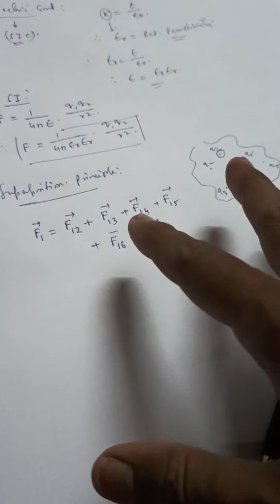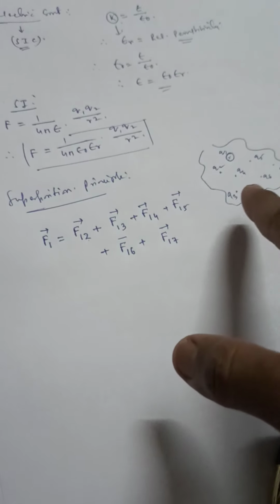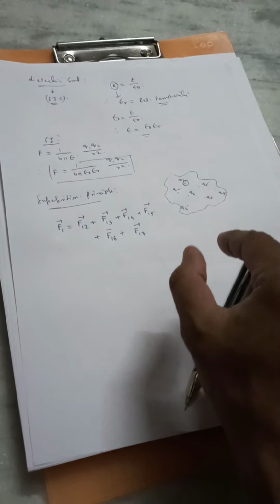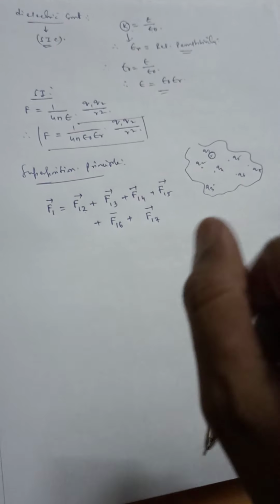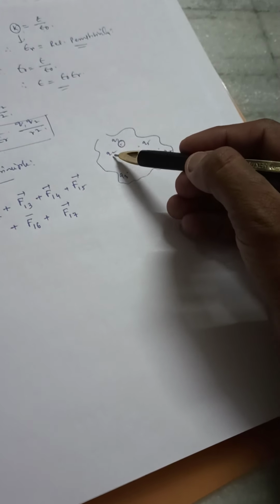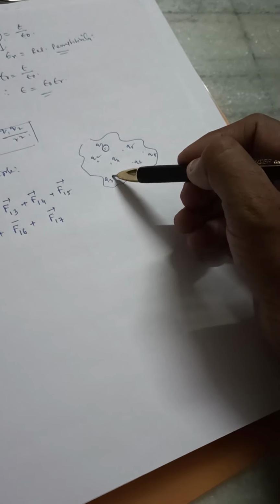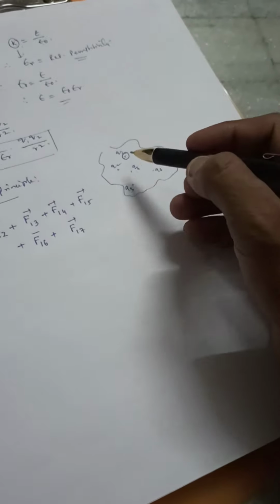Now this is the superposition principle. Another basic assumption is made in that situation. When you are considering the force acting on q1 due to q2, it's not that the forces due to q3, q4, q5 on q1 have stopped.